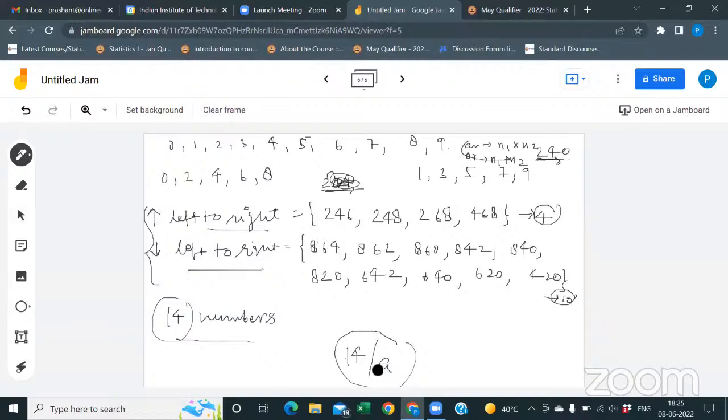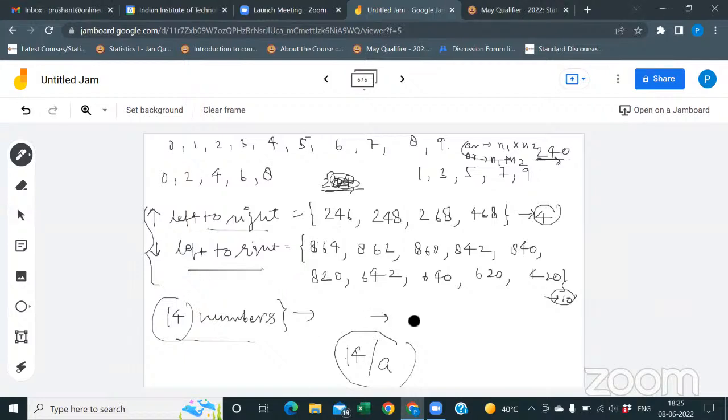Got it? Similarly, just try for the odd one. In the odd one, be careful, it's asking about right to left. Here you are considering left to right, and there you have to consider right to left.